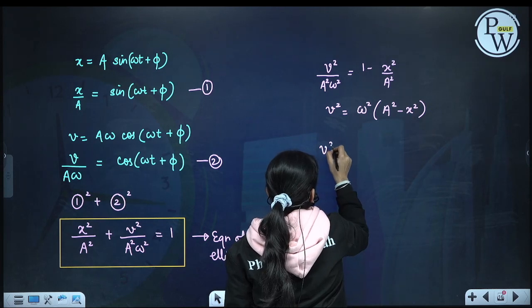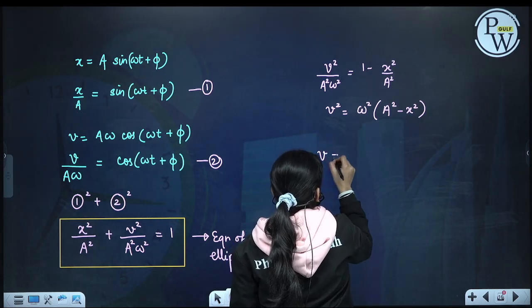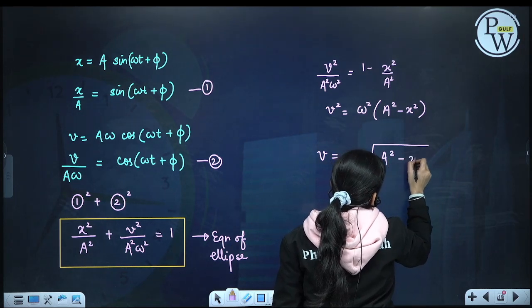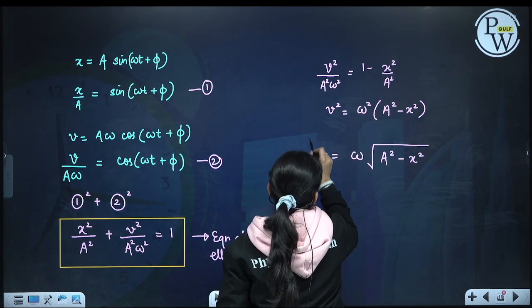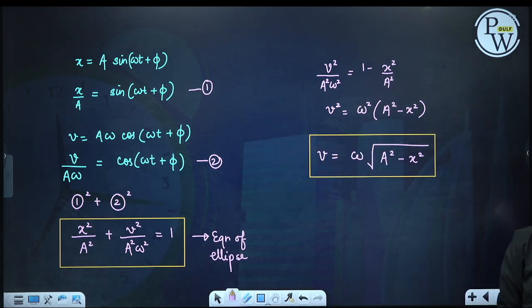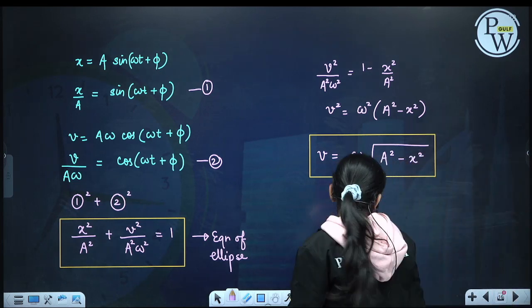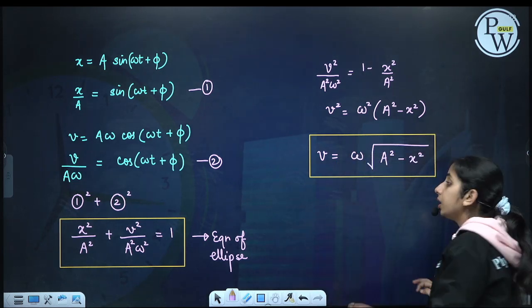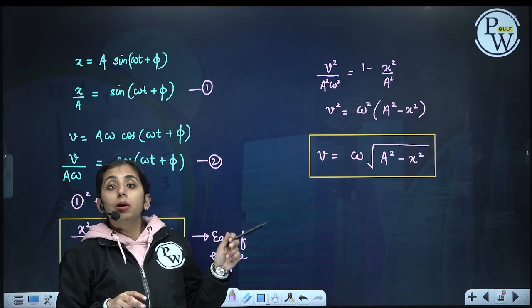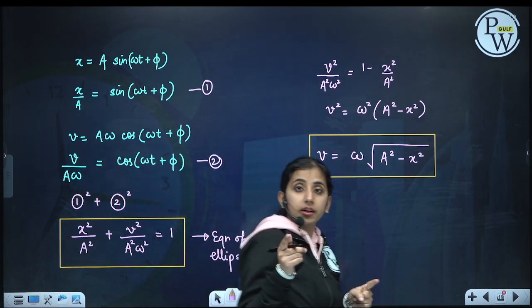We will get v is equal to omega under the root of a square minus x square. Okay, this gives me the relation between v and x. So particle is having maximum velocity at mean position and minimum 0 velocity at extreme position.